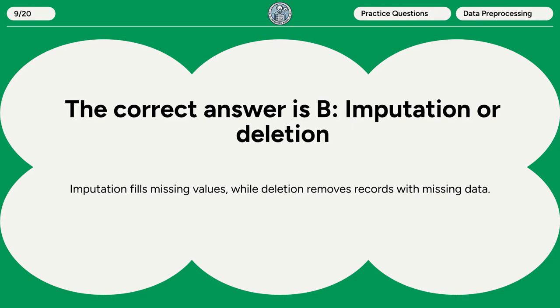The correct answer is B. Imputation or deletion. Imputation fills missing values, while deletion removes records with missing data.